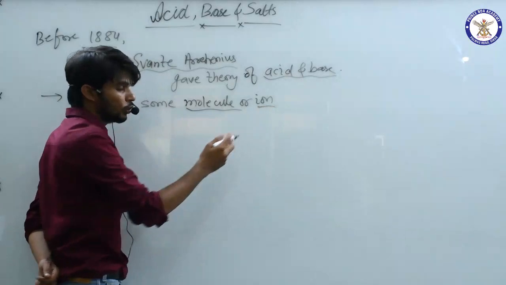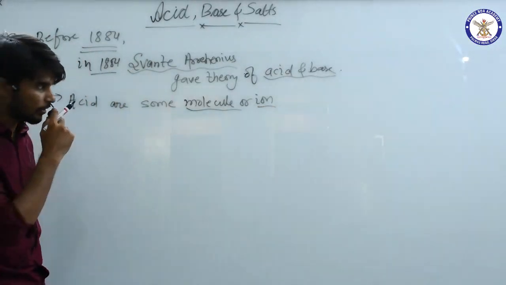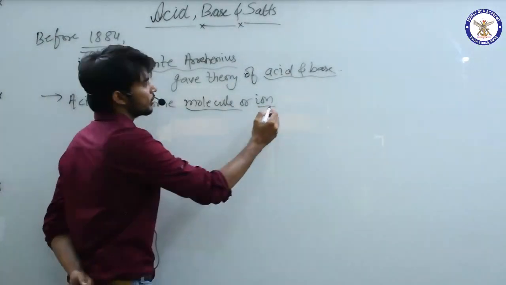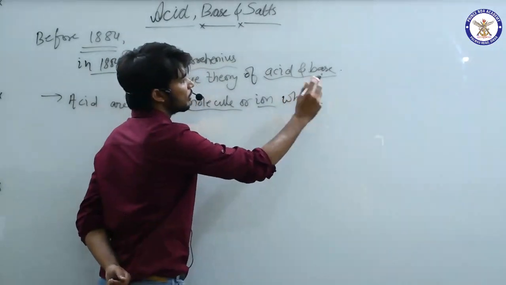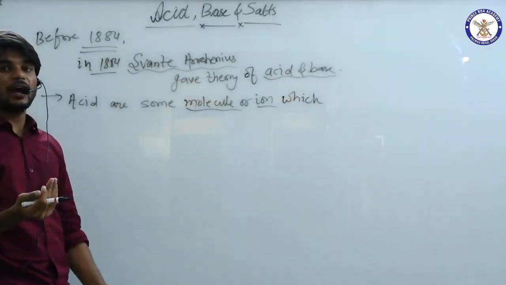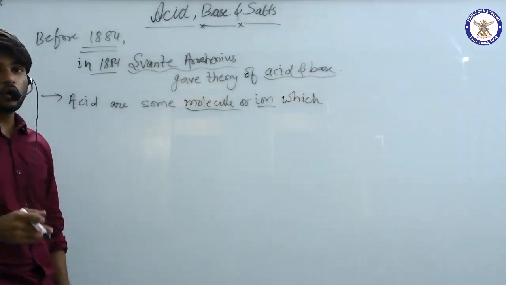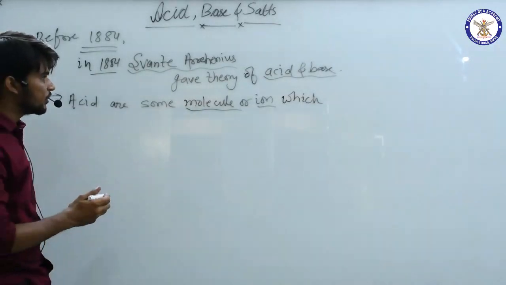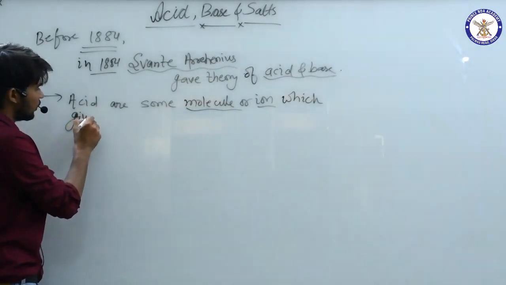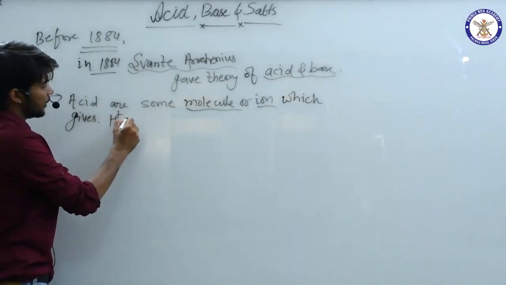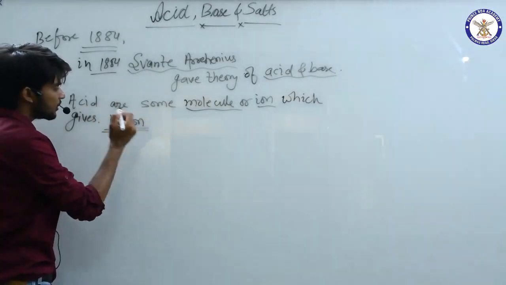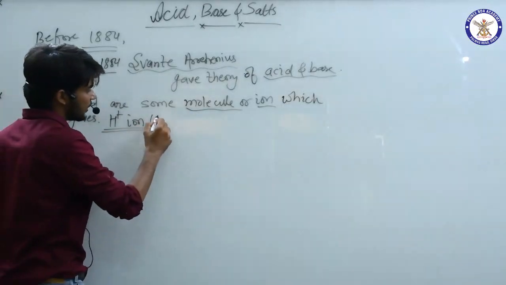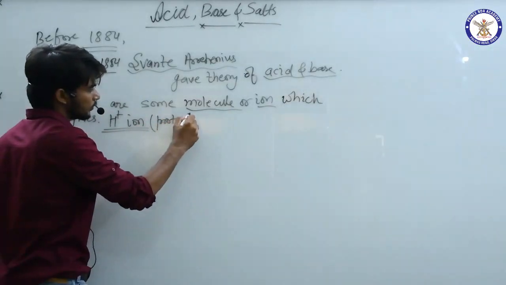Acid can be a molecule or it can be an ion, which gives hydrogen ion, or I can say proton ion, which gives H plus ion. See, H plus ion is known as proton.